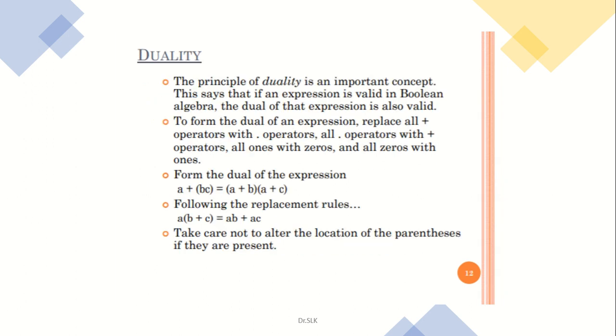The next thing we have to study is the duality principle. The principle of duality is an important aspect. This says that if an expression is valid in Boolean algebra, the dual of that expression is also valid. I think you would have studied this in your first year circuit analysis, where you drew circuits using the dual principle.